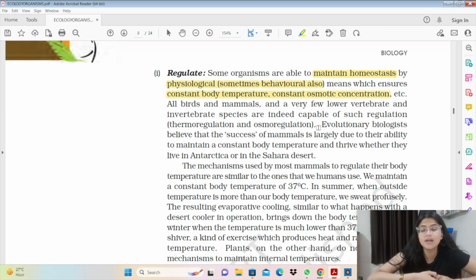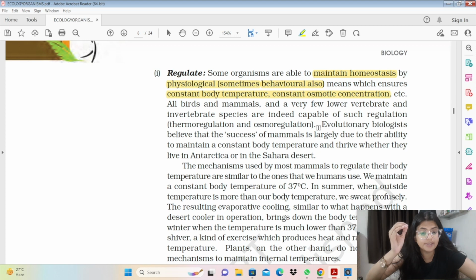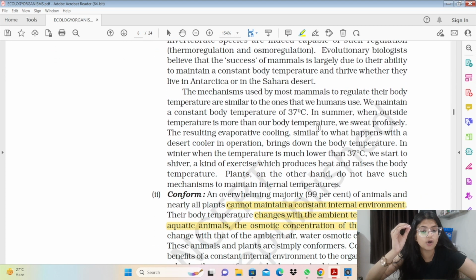And as mammals can adapt or maintain their homeostasis in any environment, वो अपने आप का internal body temperature and thermoregulation and osmoregulation कर सकते हैं, चाहे outside temperature या outside concentration कैसी भी हो. So that's the major reason of evolution कि mammals इतना successfully evolve क्यों हुए हैं, इतना largely diversified जगहों पे कैसे रह सकते हैं. Next is conformers. Conformers constitute the 99% of the population जो अपना internal body temperature बाहर के environment के साथ ही change कर लेते हैं. So they cannot maintain a constant internal environment. Their body changes with the ambient atmosphere or the ambient temperature.